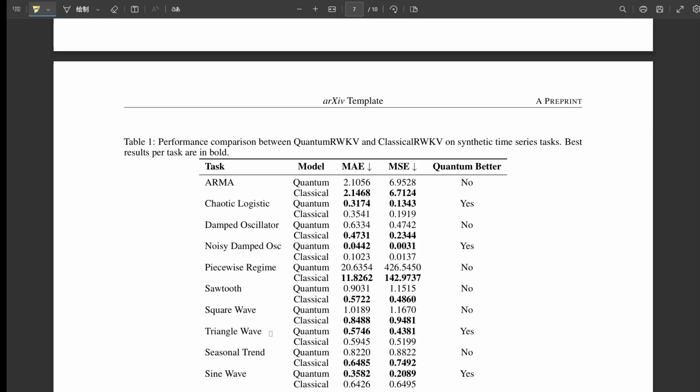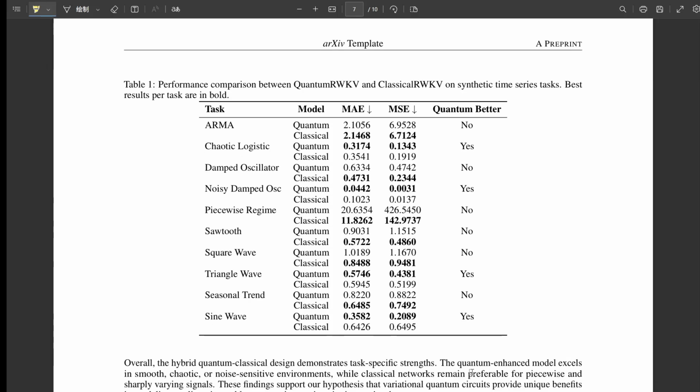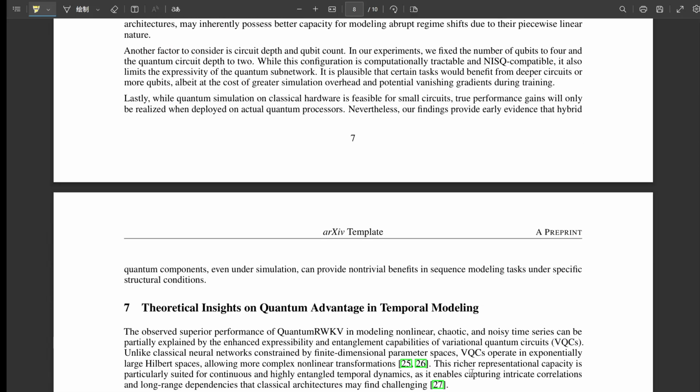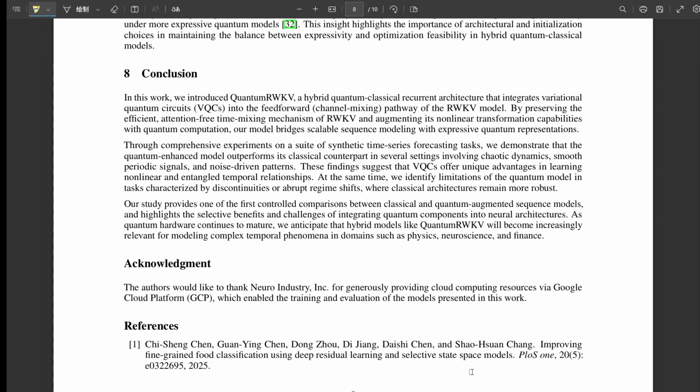Essentially, yeah. Now, in this study, by using a relatively shallow VQC, 4 qubits, 2 layers, they likely mitigated the worst effects of barren plateaus. Shallower circuits are generally less prone to them. Okay, so the small scale actually helped avoid that problem for now. It likely did. Plus, their specific choices for encoding and entanglement structure and the overall training approach using PennyLane were probably made with gradient flow in mind. But it's definitely a key area for future research as people try to build larger, more complex quantum RWKV models: how to effectively train them without hitting those plateaus. Right, a challenge to overcome as they scale up.